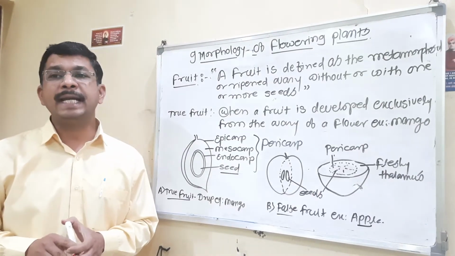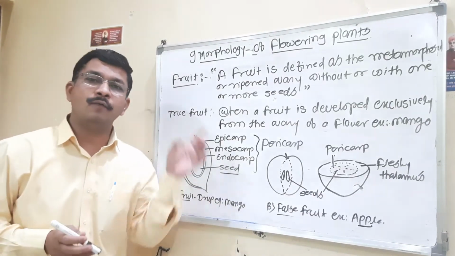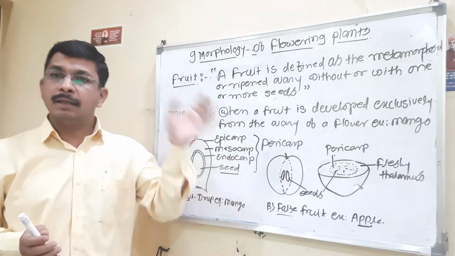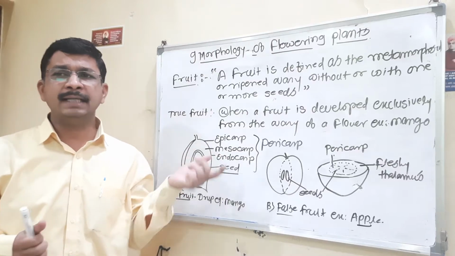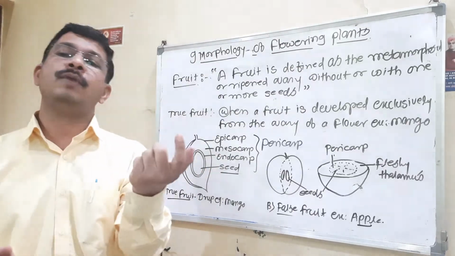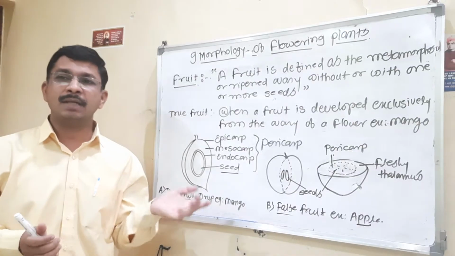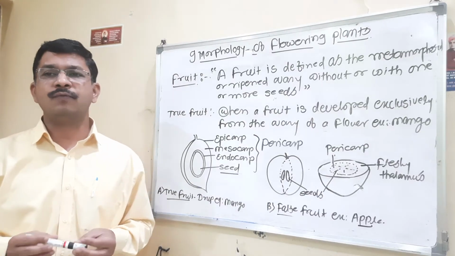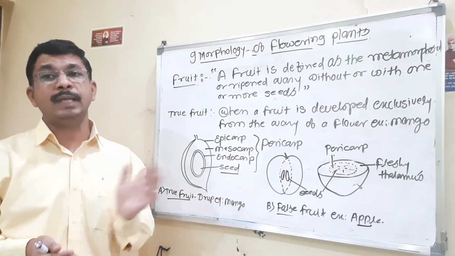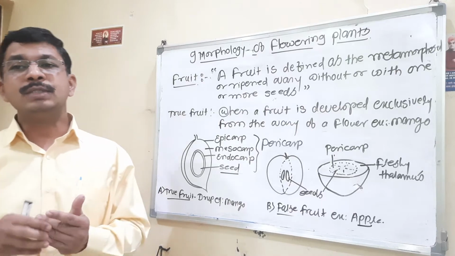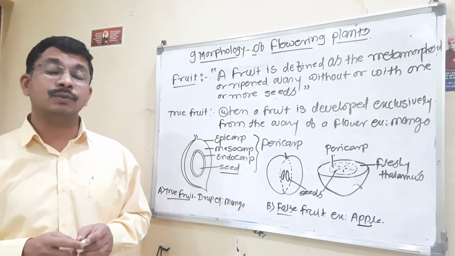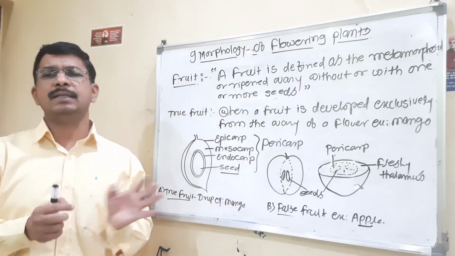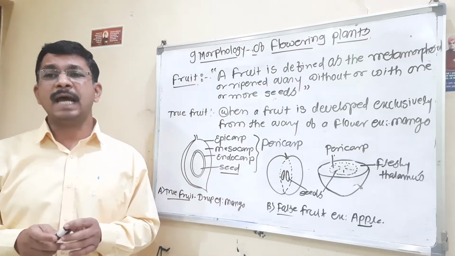A fruit that develops from one ovary of one flower is a simple fruit. Simple fruits are further classified on the basis of their pericarp. Those having a thin pericarp are dry fruits.